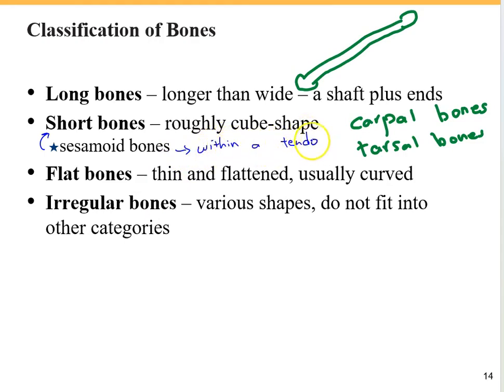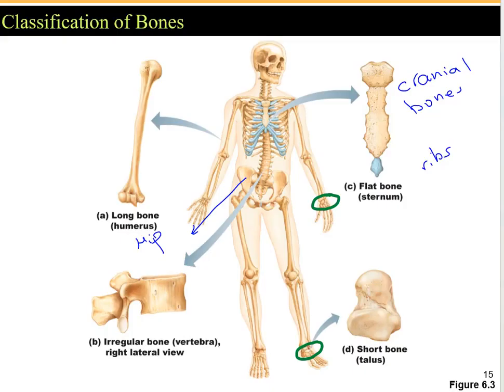A tendon is the dense regular connective tissue between muscle and bone. The best example of a sesamoid bone is the kneecap, or patella bone. So here we have the bone called the patella or kneecap, which is the sesamoid bone.